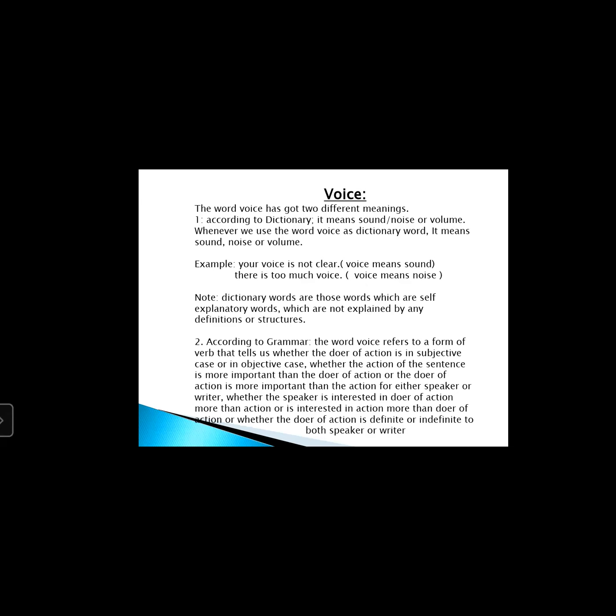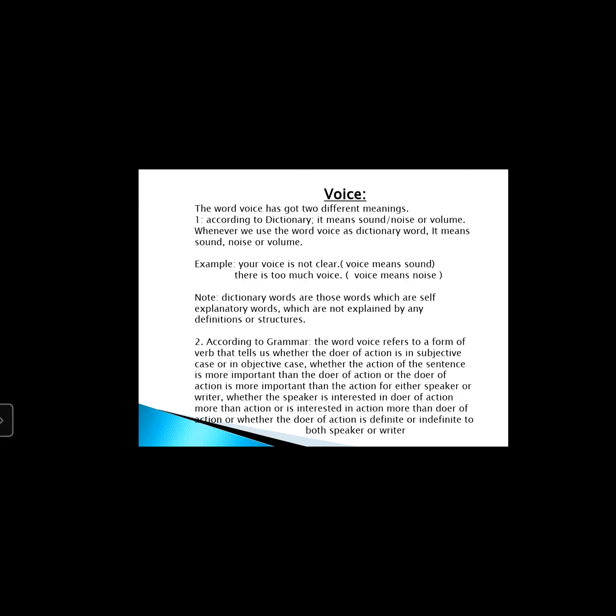जिस तरह आपको पता है कि voice means sound, आवाज, volume, ठीक है, but it does not have the same meaning in grammar. Whenever you use the term voice in grammar, it gives you a different sense. And what is this according to grammar? According to grammar, voice is a form of verb. It's a form of verb.